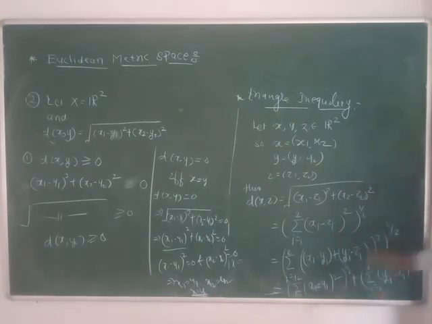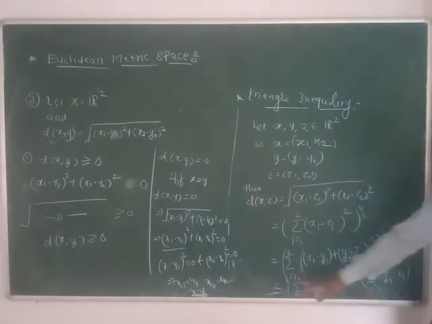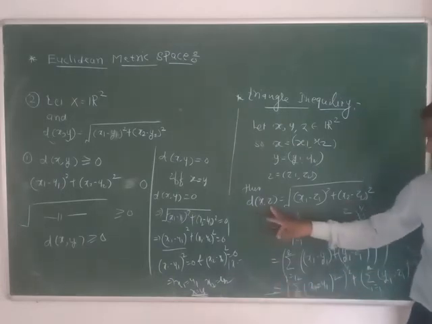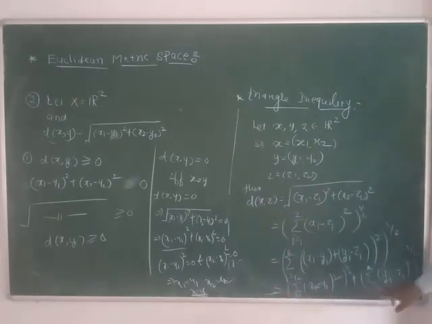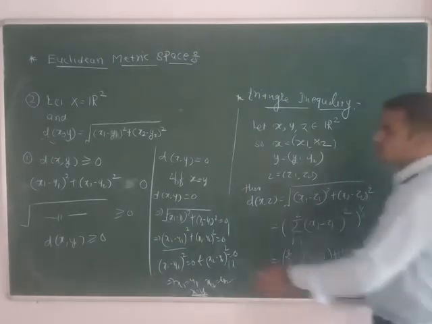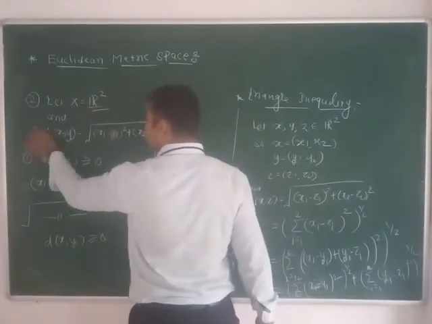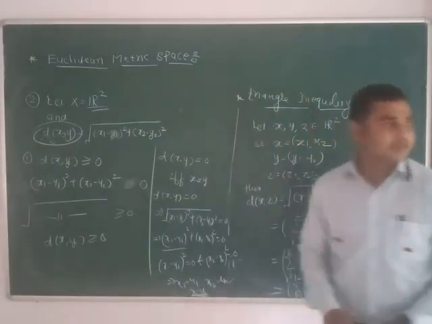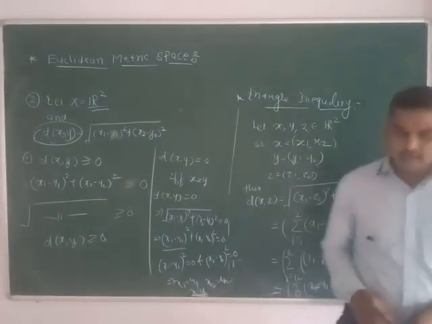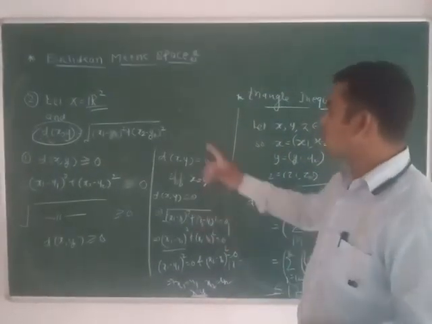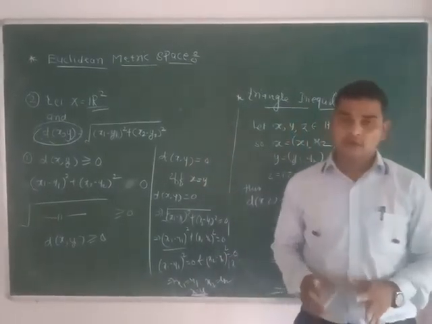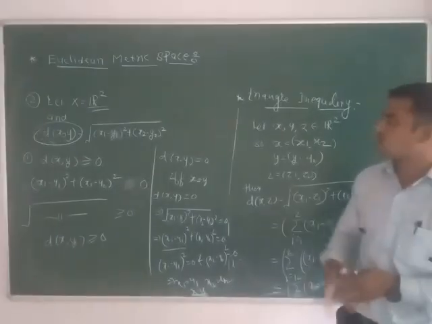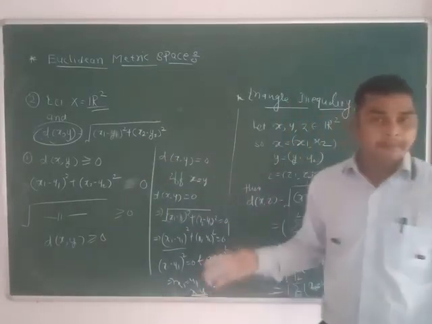So this is nothing but the distance between two points x and y, and this is nothing but the distance between y and z. So the distance between x and z is less than or equal to the distance between x and y plus the distance between y and z. So the triangle inequality gets satisfied. Hence R2 with this metric d forms a metric space called a Euclidean space in the two-dimensional vector space. So it is called a Euclidean metric space.